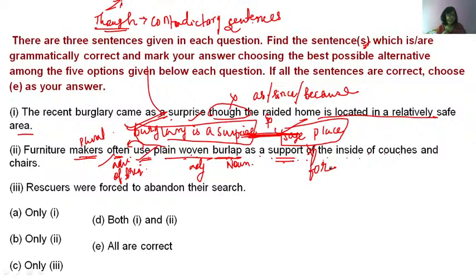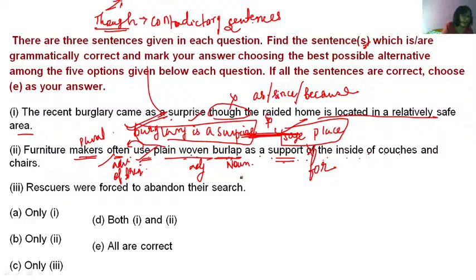Okay, in my shift on 3rd of October, there was a question in which the error was in the preposition. Okay, so please have a look. Okay, ma'am, please repeat one. Okay, I'll repeat. So you want me to repeat sentence 1? The recent burglary came as a surprise. This is the first part of the sentence, and the second part is the raided home is located in a relatively safe area.